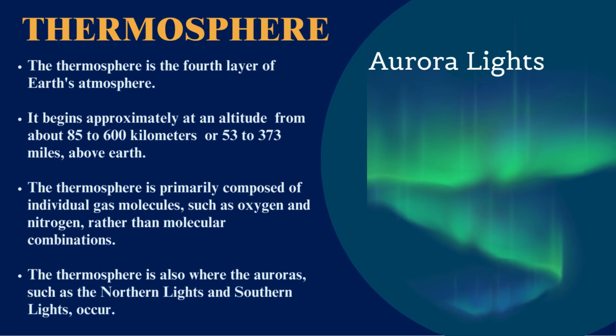The thermosphere is where things get really hot. The temperature increases dramatically with altitude, sometimes reaching up to 2,500 degrees Celsius or more. This layer is also home to the auroras and is where the International Space Station orbits. Despite the high temperatures, you wouldn't actually feel hot because the air is so thin.